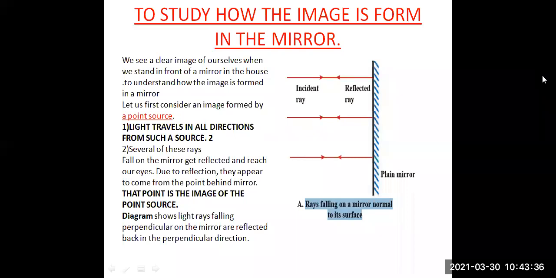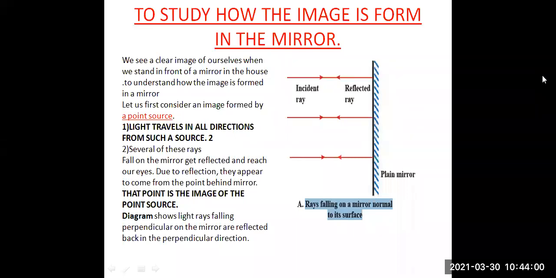So what does this diagram depict? This diagram depicts that the incident ray and the reflected ray travel along the same path. You can see both the arrows on the single ray itself, and they just create a point source. So we are not getting any image behind the mirror. We can just see that the point is there on the mirror itself.